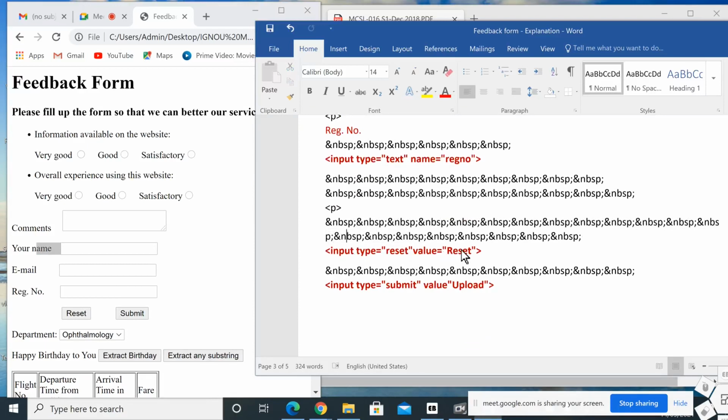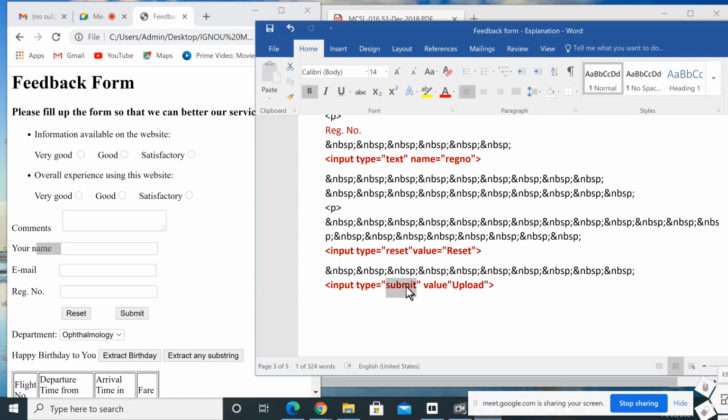Then input type equal to reset, value equal to reset. So after the register number, put a space, then some values over here, reset button and submit button. So input type equal to reset, value equal to reset. The value that we are giving will be displayed over here, capital R, E-S-E-T. So here input type equal to submit. This is another type of button.